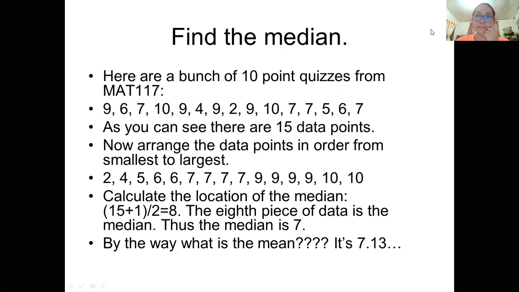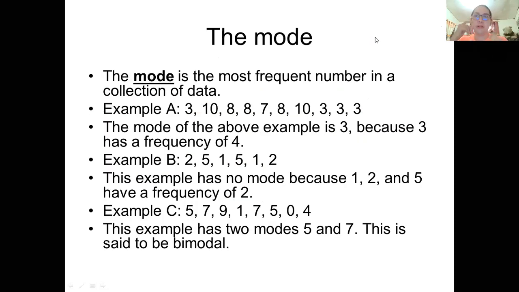Next, let's have an example of the mode. The mode is the most frequent number in a collection of data. Example number one, we have 3, 10, 8, 8, 7, 8, 10, 3, 3. We will identify which number is the most frequent.